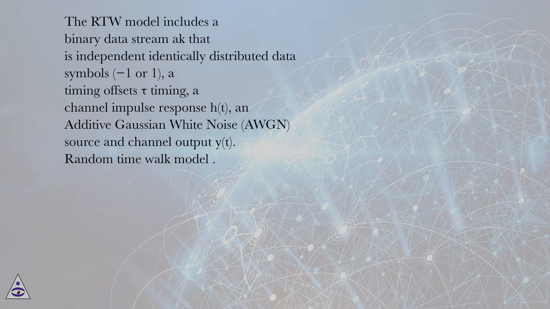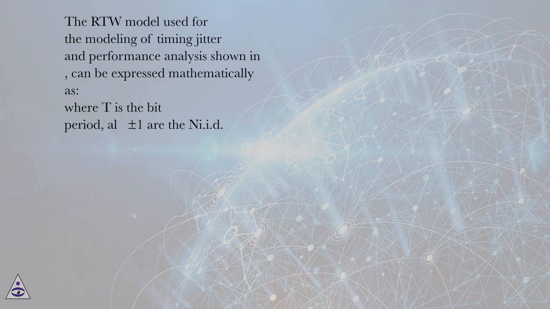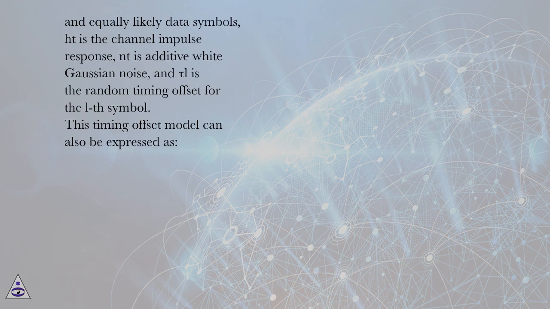Random time walk model. The RTW model used for the modeling of timing jitter and performance analysis can be expressed mathematically as, where T is the bit period, a_l in plus or minus 1 are the i.i.d. and equally likely data symbols, h(t) is the channel impulse response, n(t) is additive white Gaussian noise, and tau_l is the random timing offset for the lth symbol.